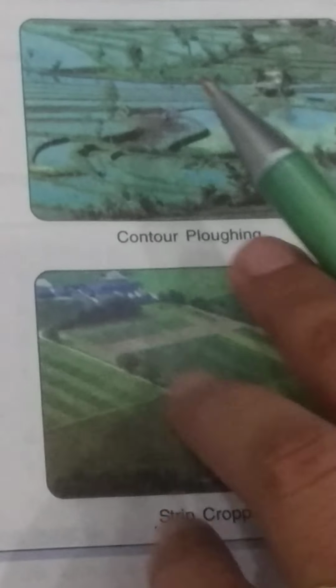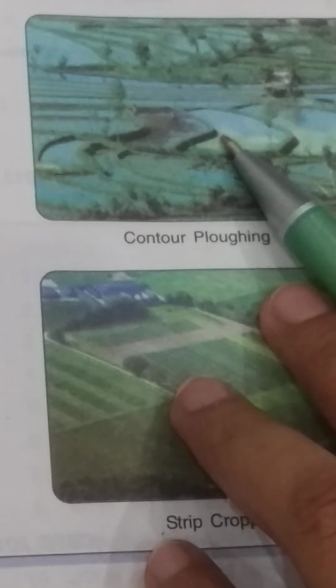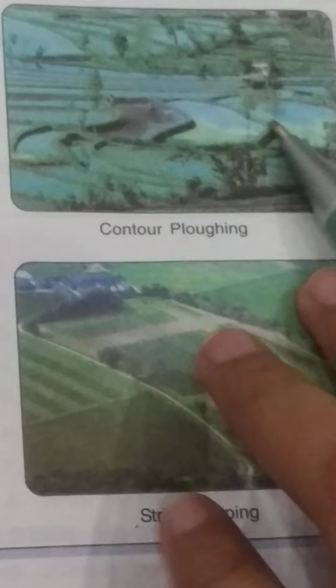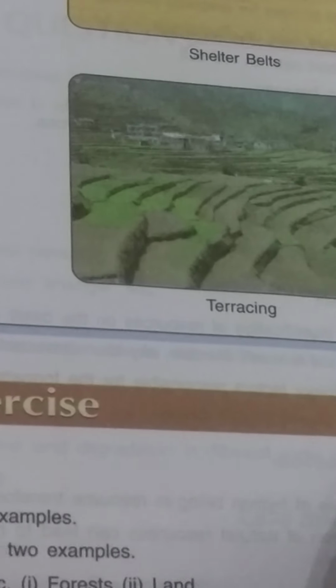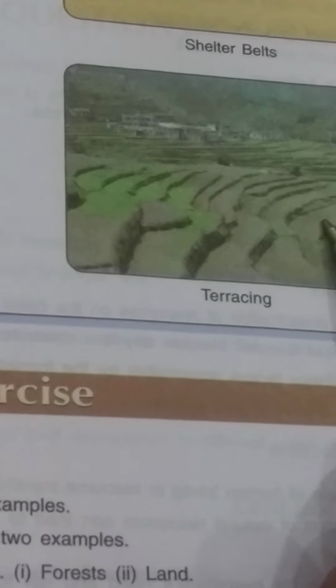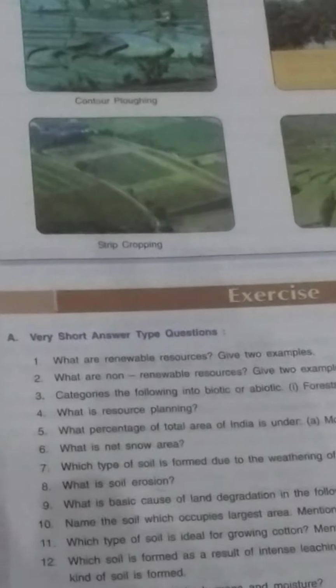Plowing along the contour lines can decelerate the flow of water down the slopes. And second, terrace farming, like these areas. Steps can be cut out on the slopes, making terraces, and terrace cultivation restricts erosion. And third, constructing suitable dams, etc.